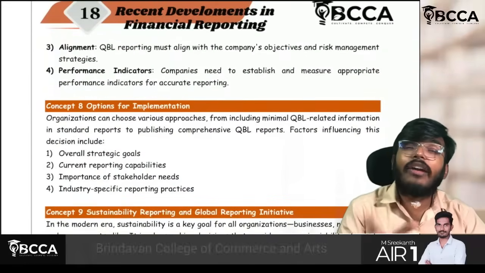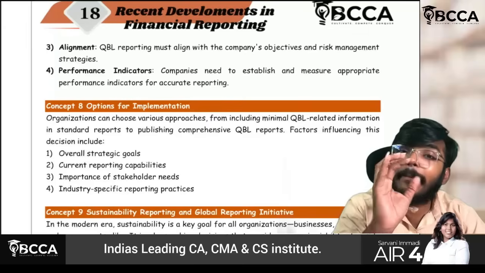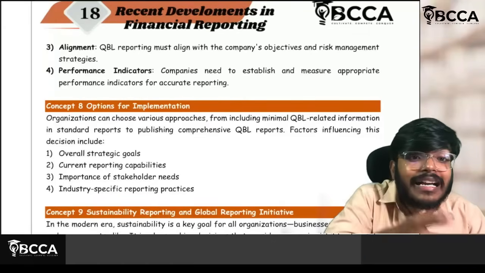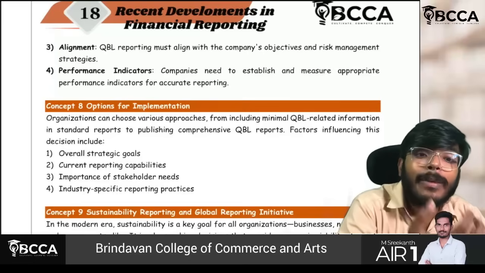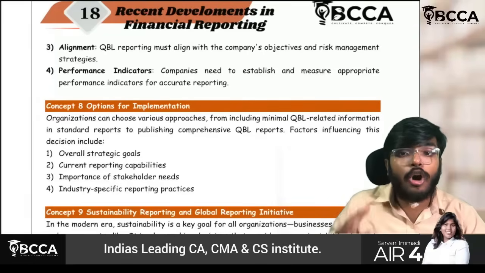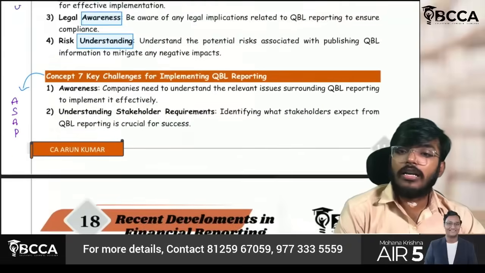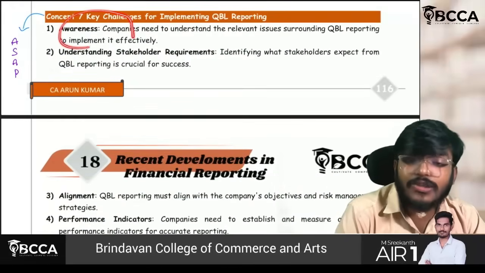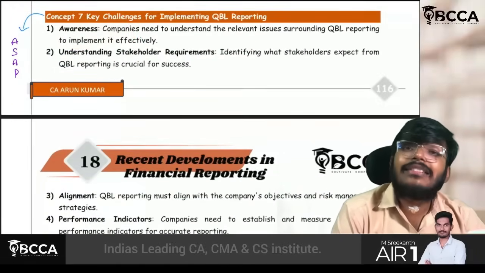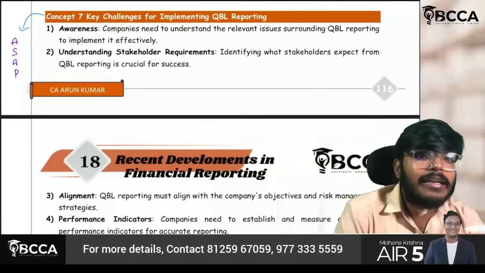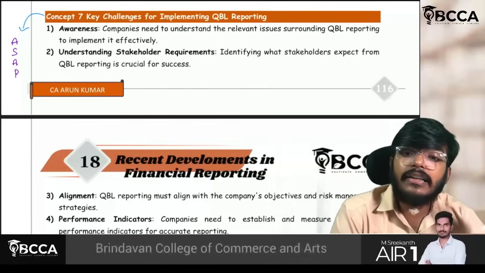Sir, even though everything is followed, the company should be able to measure that. The company should be able to measure the employees' satisfaction. The company should be able to measure the employees' well-being and all. Only then this reporting can work. So this is also a very key challenge. So ASAP means awareness, understanding stakeholders' needs is a very difficult task, another A for alignment, and lastly P for performance indicators.